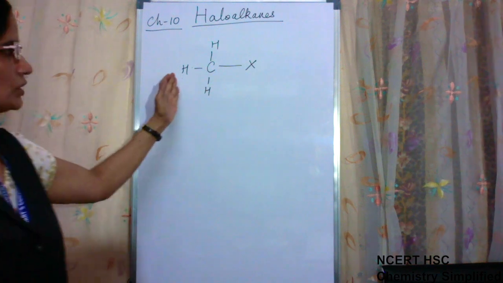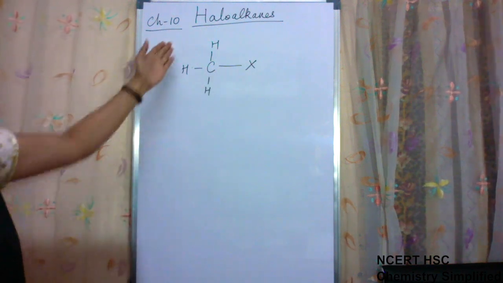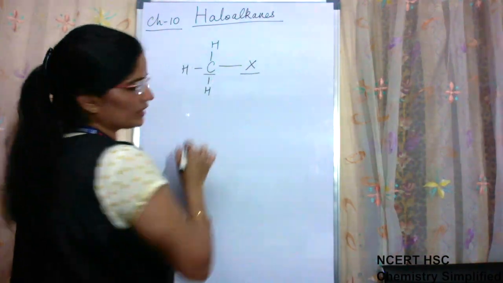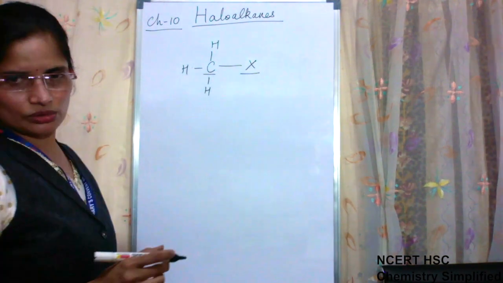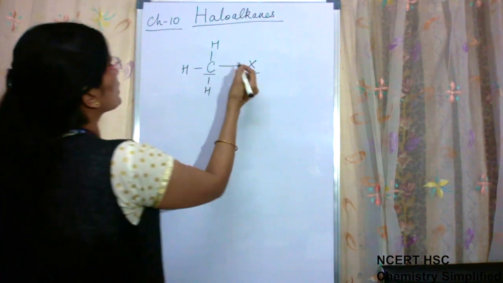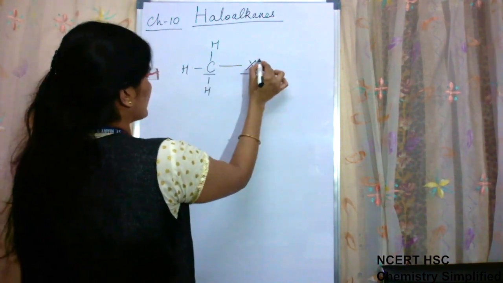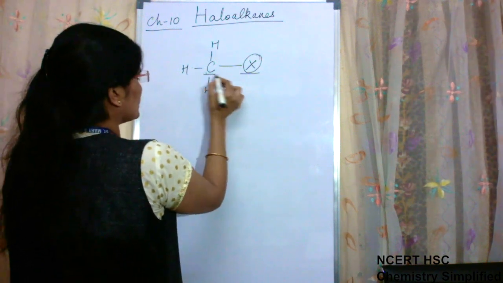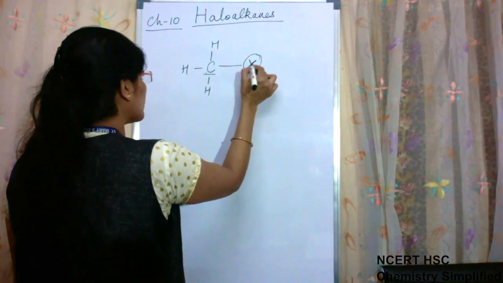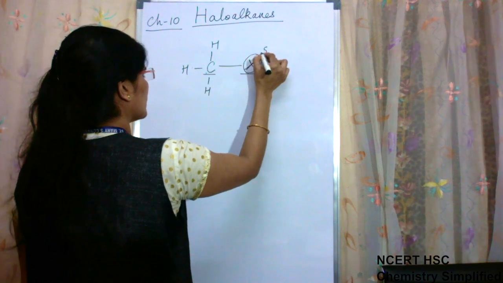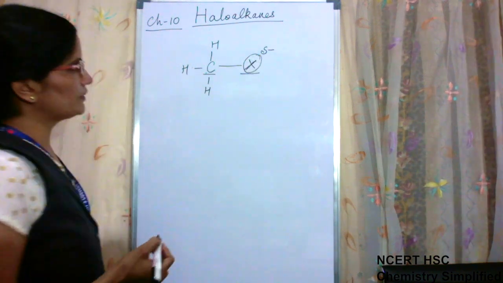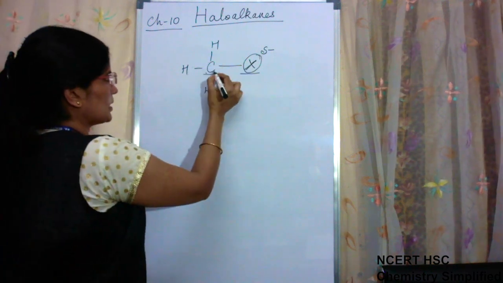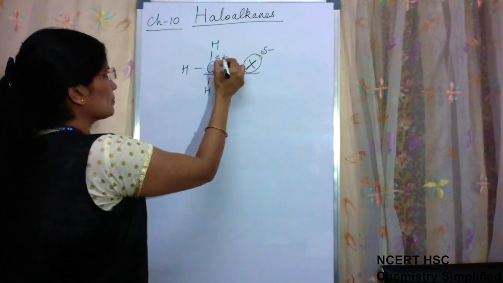Now we talk about the polarity of this bond in haloalkanes, which we are going to study. How polar this bond is, this we want to talk about. We know that halogens are highly electronegative, so the halogen atom will acquire a partial negative charge, and as a result the carbon atom will acquire a partial positive charge.